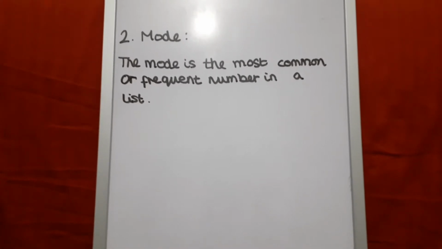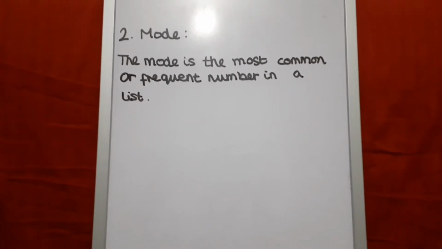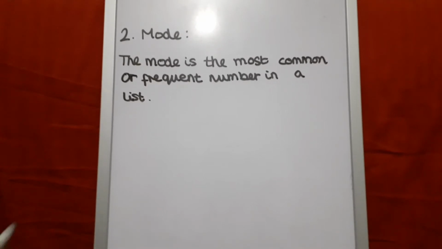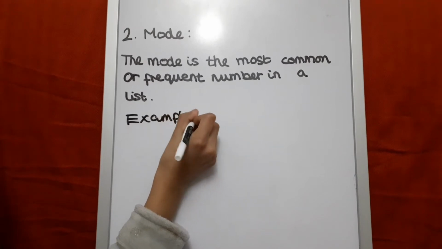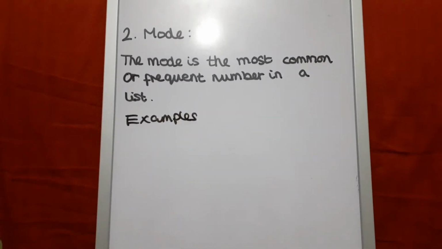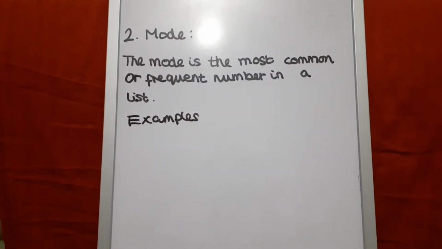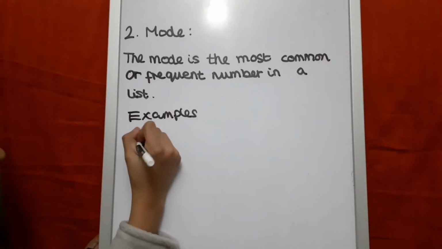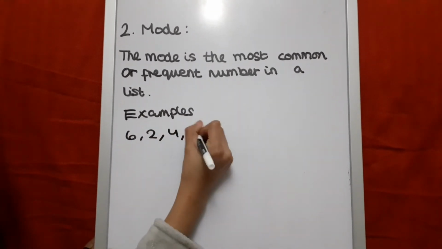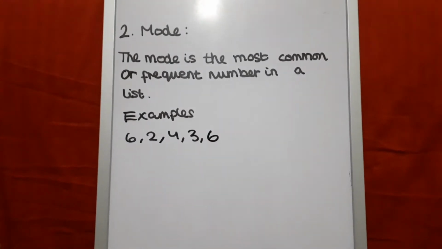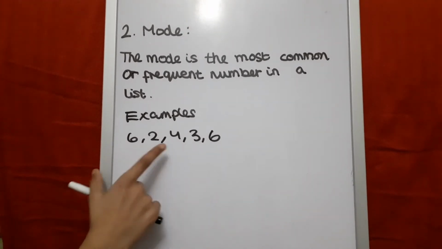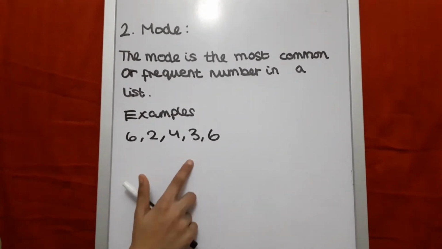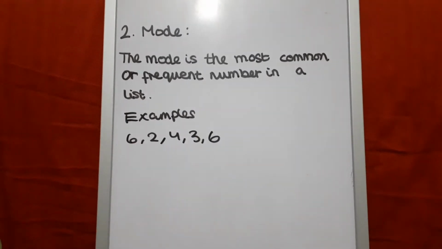Mode. The mode is the most common or frequent number in a list. Now, let's look at some examples. The first set of numbers I'm going to take is 6, 2, 4, 3 and 6. We need to find the mode. Mode is the most common and frequent number in a list, so 2 can't be the mode, 4 can't be the mode, 3 can't be the mode, but 6 can, because there are 2 sixes.